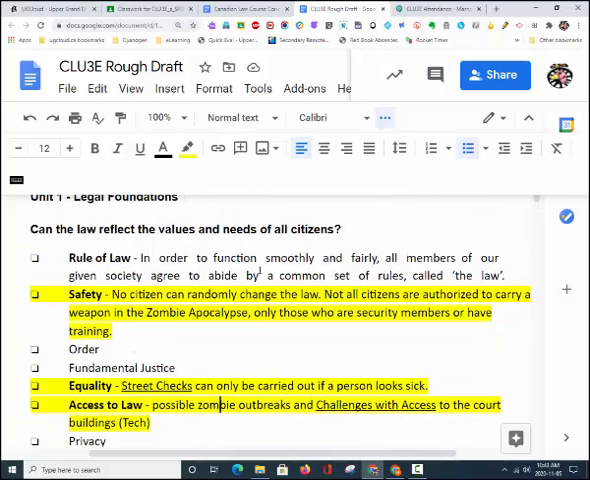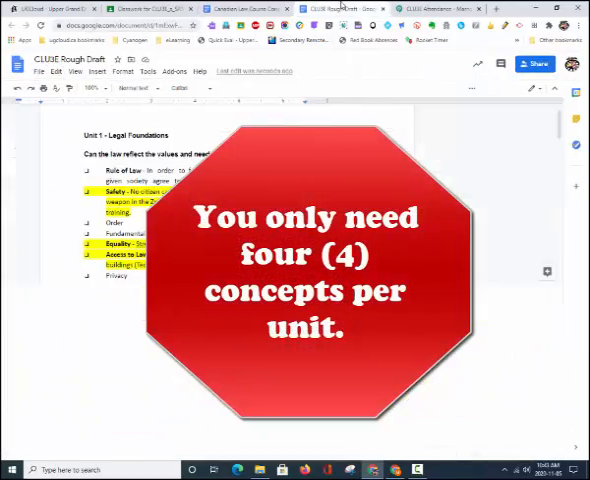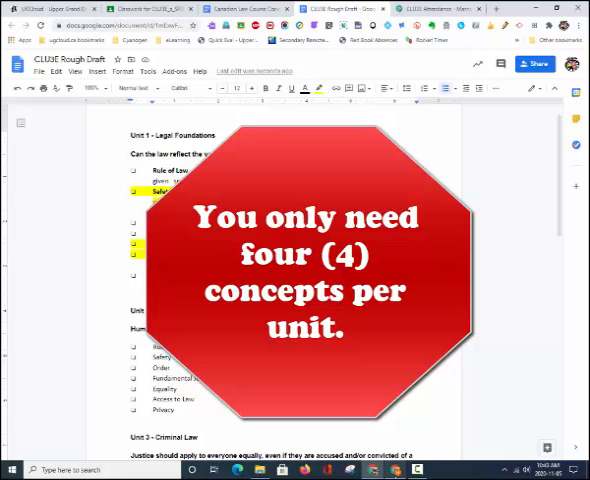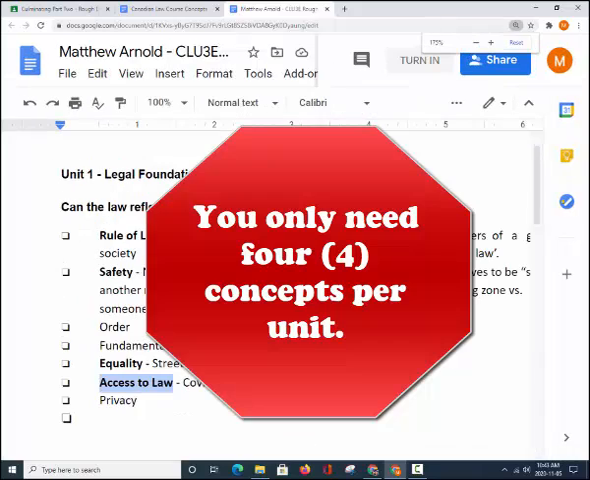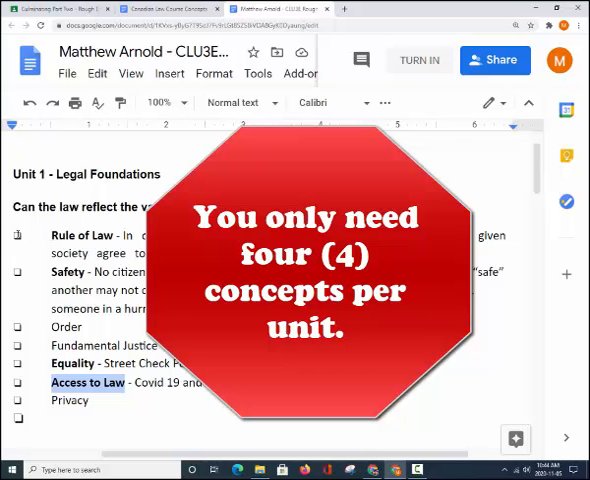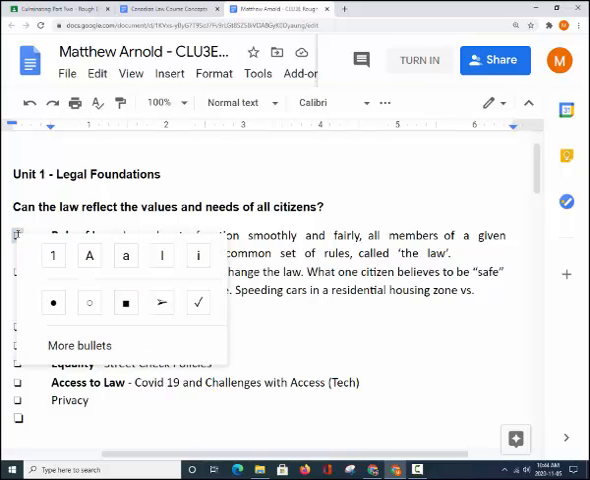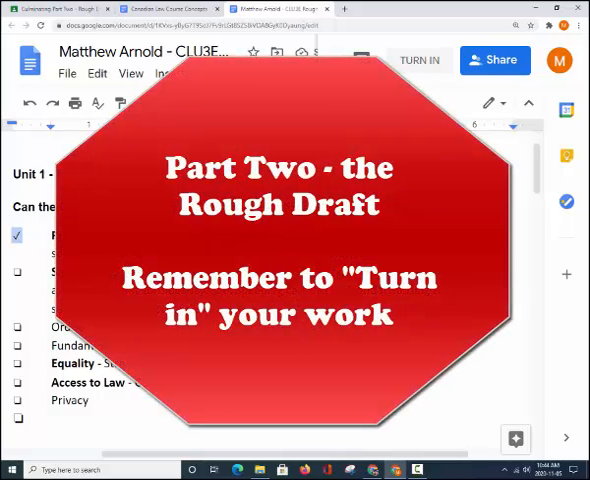So now you can see how to open the rough draft, include examples from the Canadian Law Course Concepts chart, and make them specific to your project. When you have finished, and you are sure that you have 4 examples for each unit, double-click on a checkbox, right-click, and choose the check mark. And that's it for Part 2.